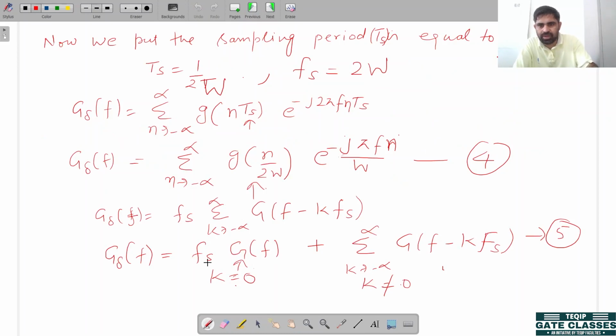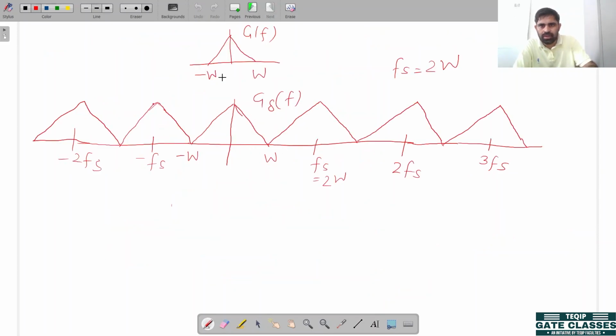We put fs equal to twice of W. So the magnitude is fs, that is 2W, into G of 0. At frequency f equal to 0, this magnitude is 2W into G of 0. So this is the spectrum of the sampled signal.